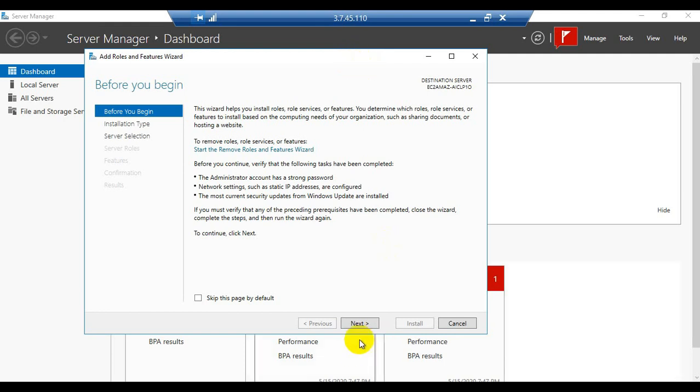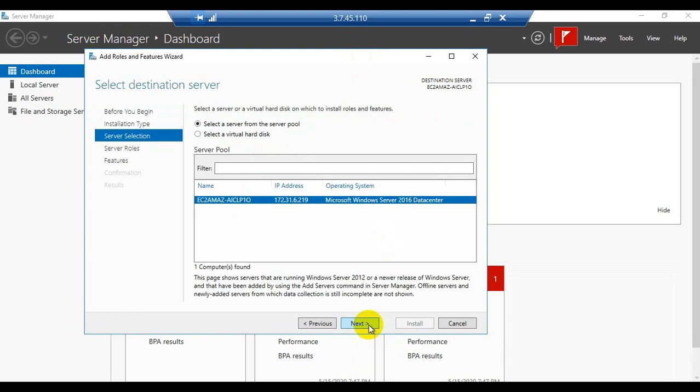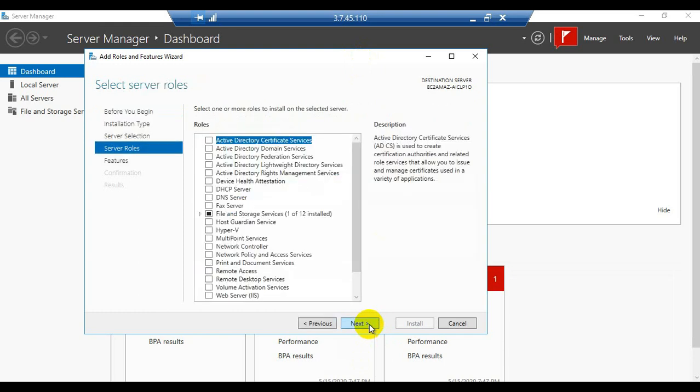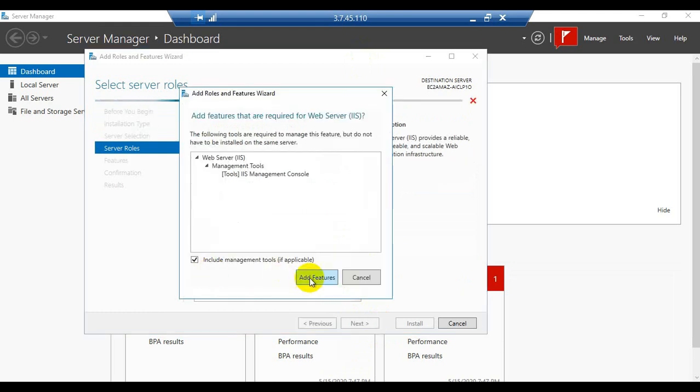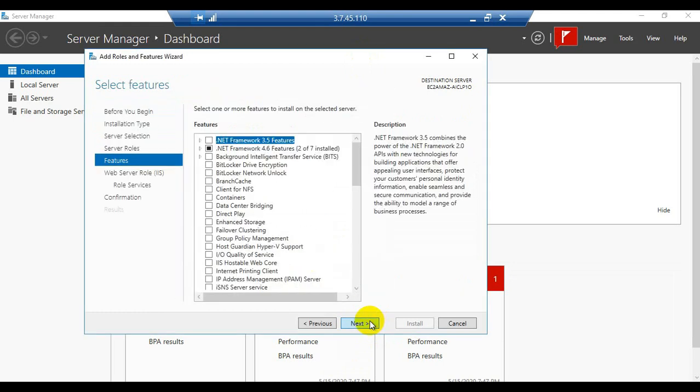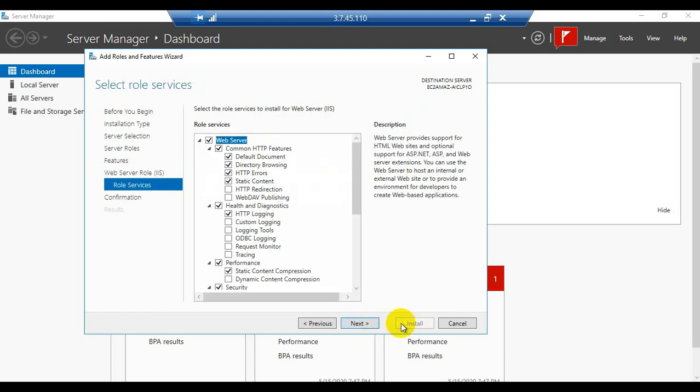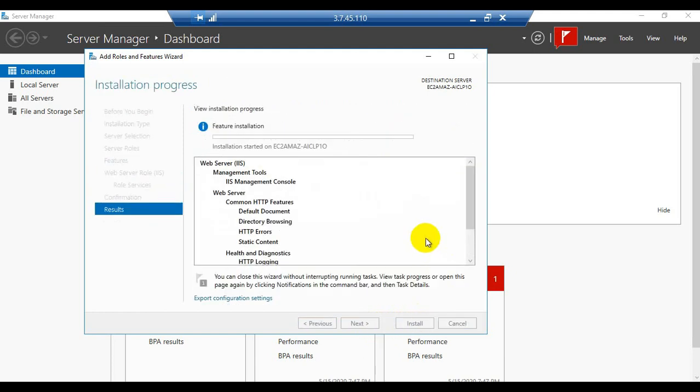So now click on next, click on next again, now click on next, and here we need to select the web server IIS. Click on next, next, next, next, install. I hope this time it should be installed.